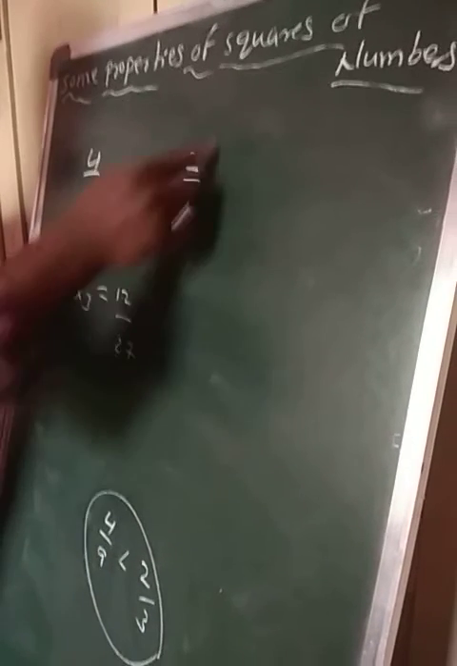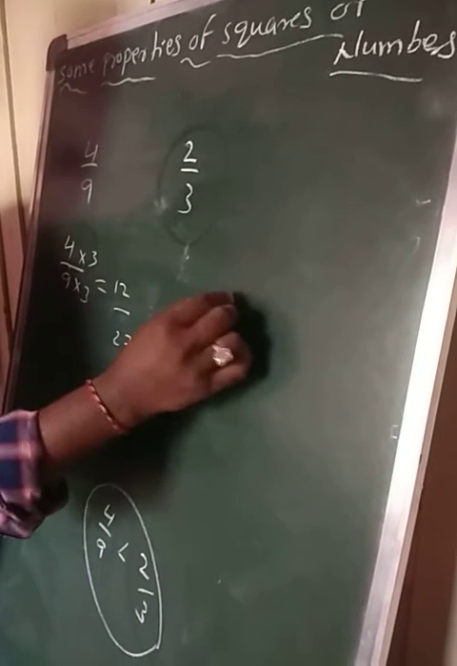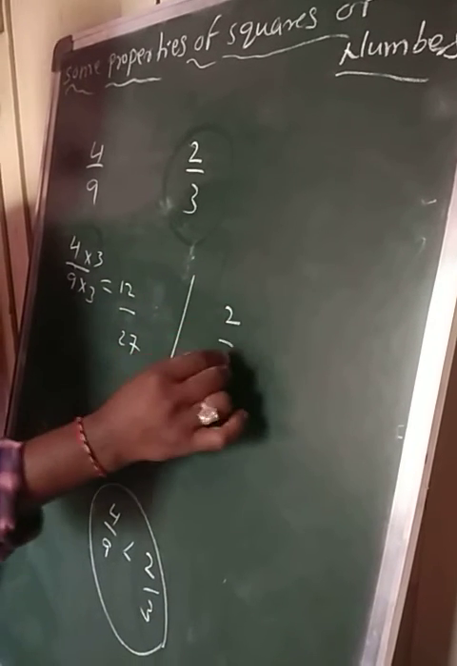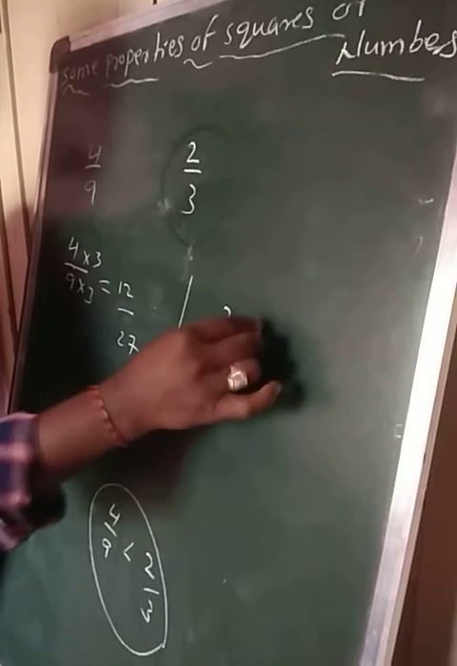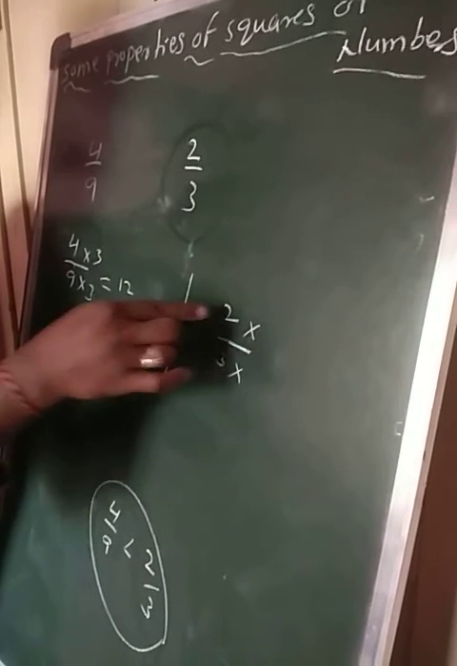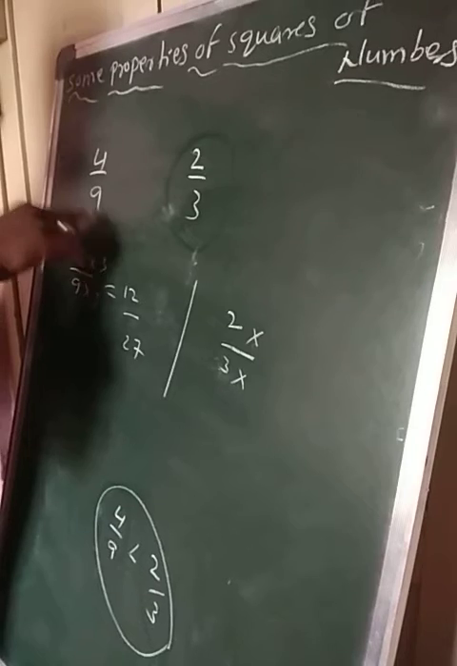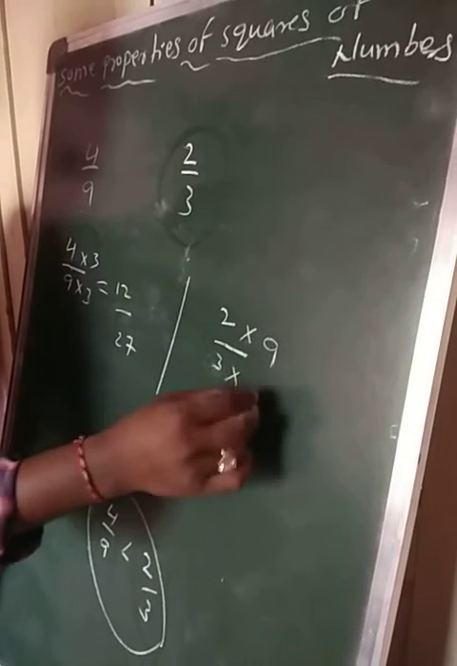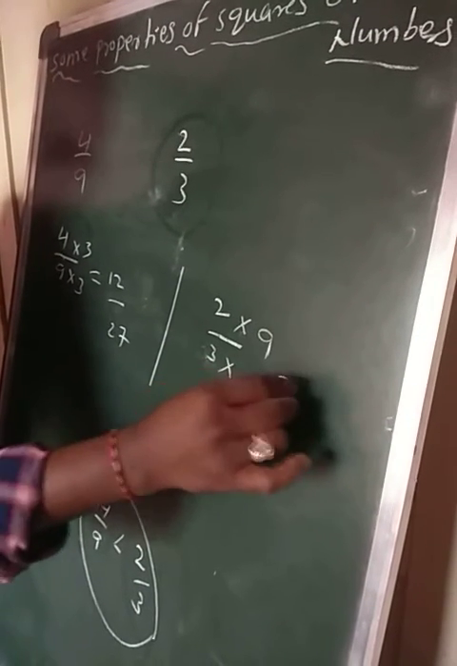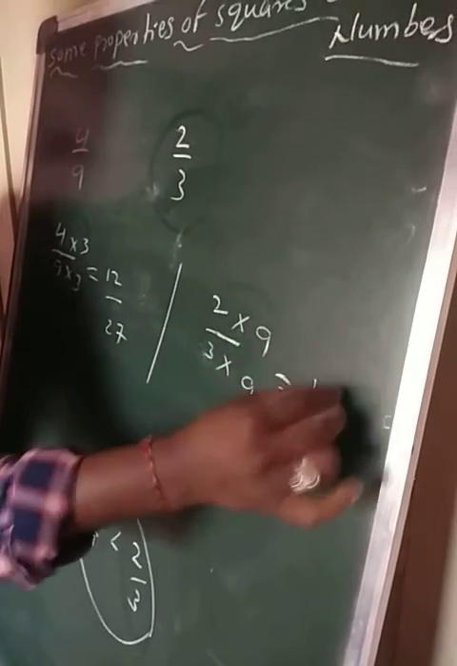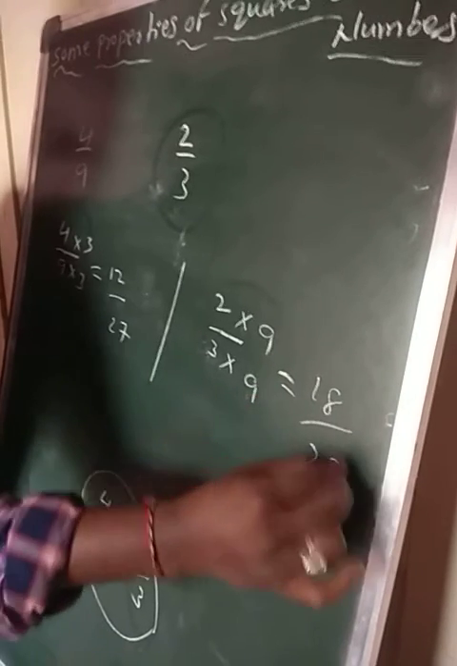Next I am taking the second fraction. What is the second fraction? That is 2 by 3. This time I am multiplying the numerator and the denominator of the second fraction with the first fraction's denominator. What is that one? 9. So 2 into 9, 3 into 9, that is equal to what? 2 9s are 18 by 3 9s are 27.